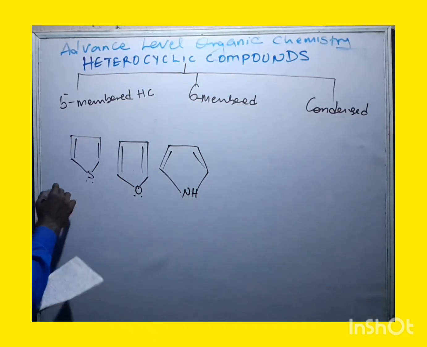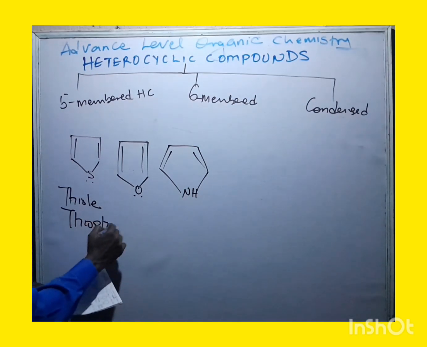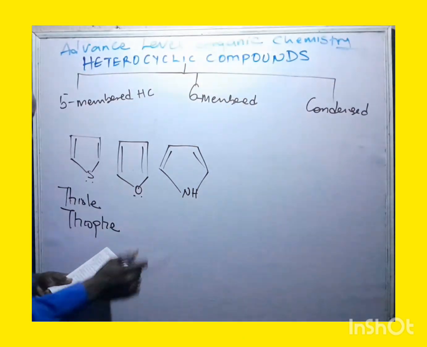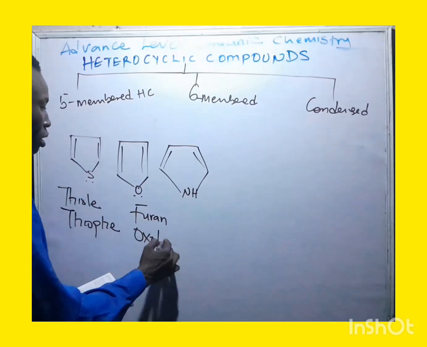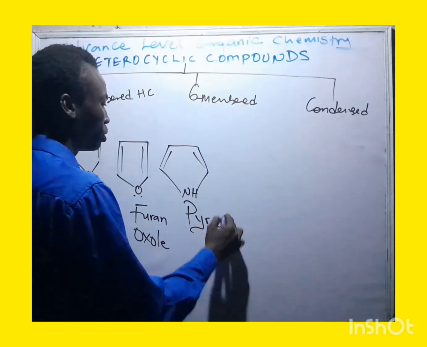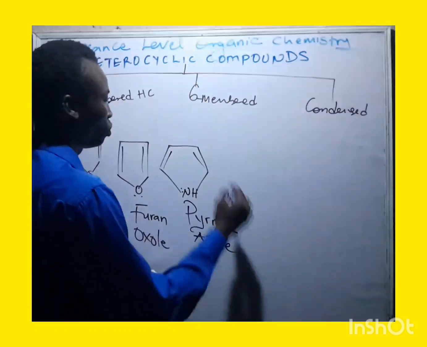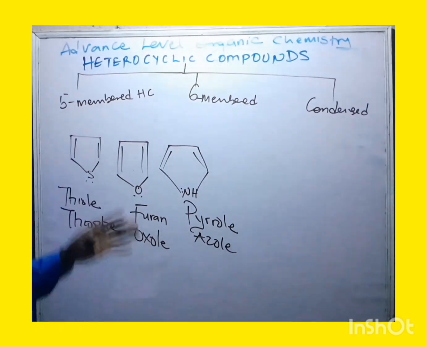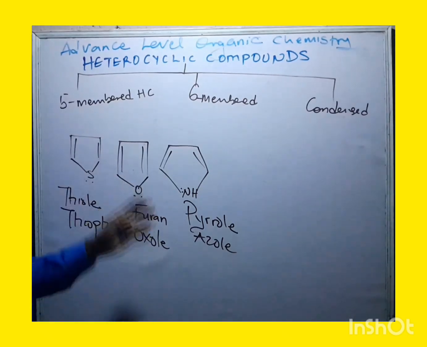The first one that we have in this place is known as thiole. Take note of that. Another name for this, we can also call it thiophene, because of the S originating from the thiole. The O that we have in this place represents what we call furan. Another name for furan is oxole. Take note of that. The name for this one that we have here is pyrrole, and another name for it is azole. Now, the ones I have mentioned in this place are typical examples of five-membered heterocyclics. Now, let's discuss the next member that we have here, six-membered heterocyclics.